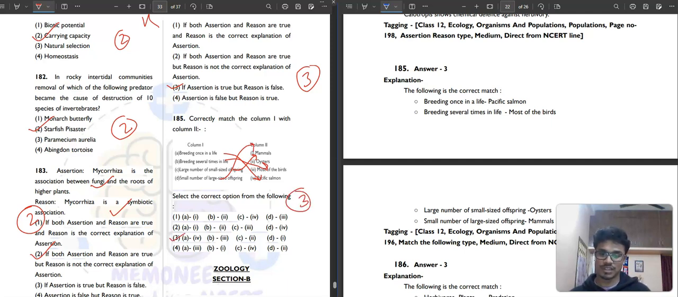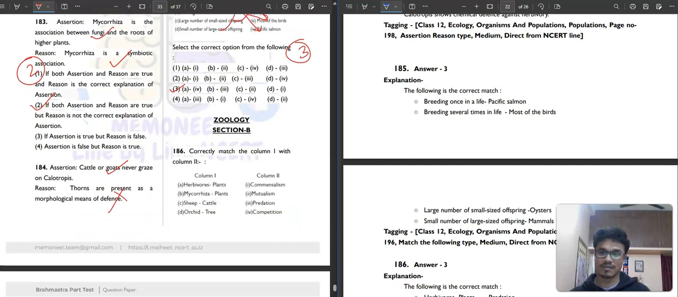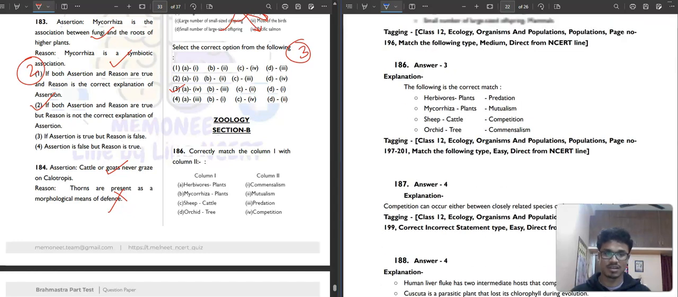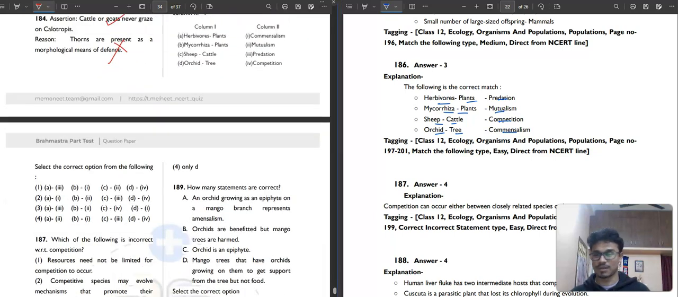Now we will move to the Section B part. First, herbivore and plants. What is this interaction? This is simply predation. Obviously, herbivores eating the plants, that is predation. Then mycorrhiza and plants, it is mutualism. Both are getting benefited. Sheep and cattle, competition. Orchid and tree, commensalism. So correctly matched. Our correct answer will be option number 3.